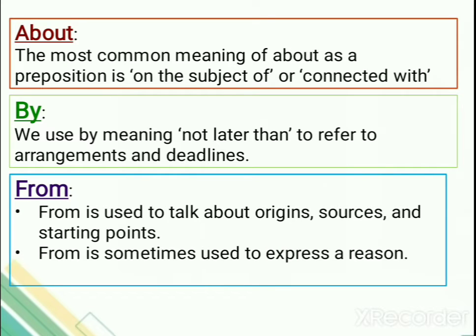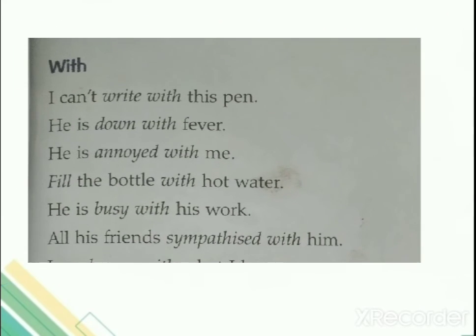Okay, why haven't you come? She was suffering from cold. We say na, the reason, to express reasons also we use from. Is it understood or not? So this was just the general introduction where you are going to use with, over, about, by, from. Clear? Now I'll be explaining through textbook examples, as it says, appropriate prepositions.